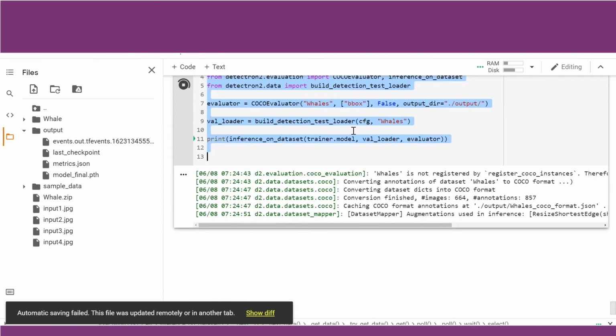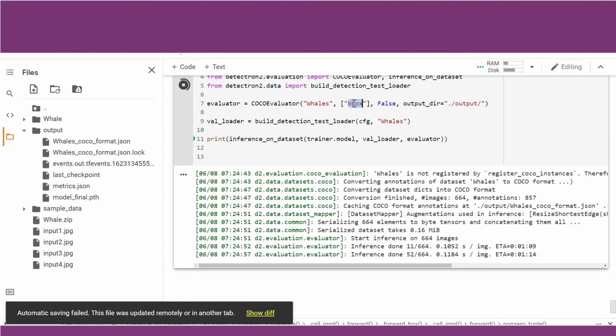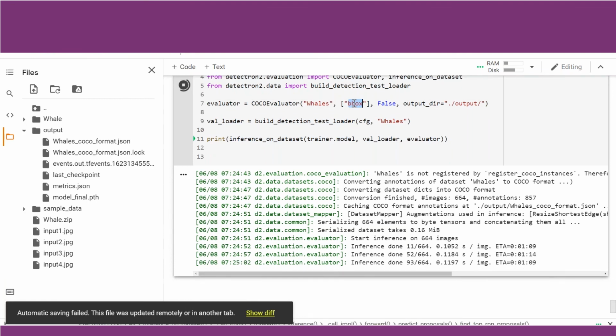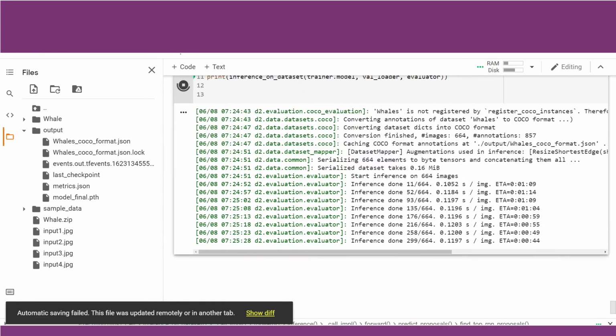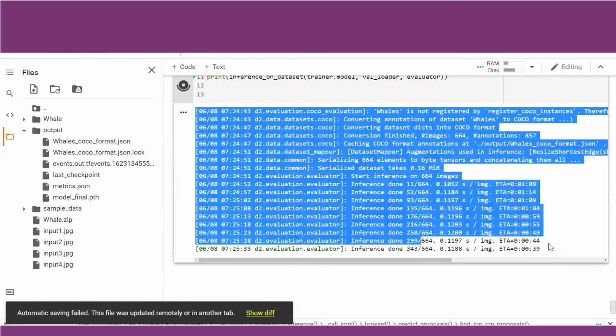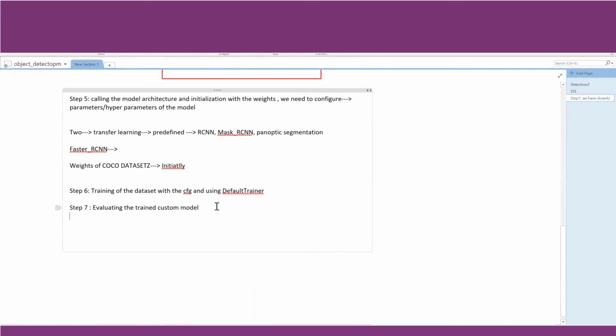It will now run the model. It will get the data for all the datasets in whales. It will take the ground truth itself, and it will also evaluate your predictions and the bounding box and how much is the error there. So if you can check, the inferencing is being done for the 664 images. All of you now may be able to appreciate Detectron more. It has all the modules which are required for creating, visualizing, evaluating your model. So evaluation is also there as an inbuilt package inside Detectron, which we just need to call and it will do the work for us.